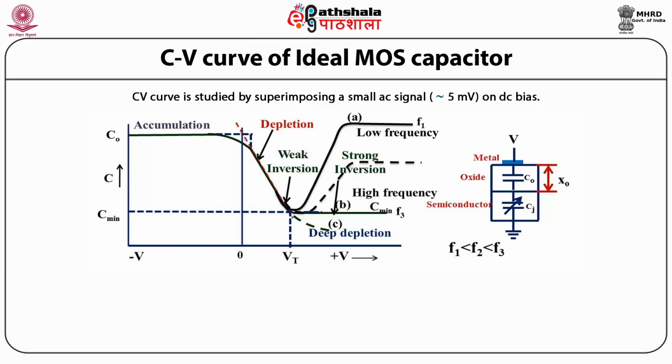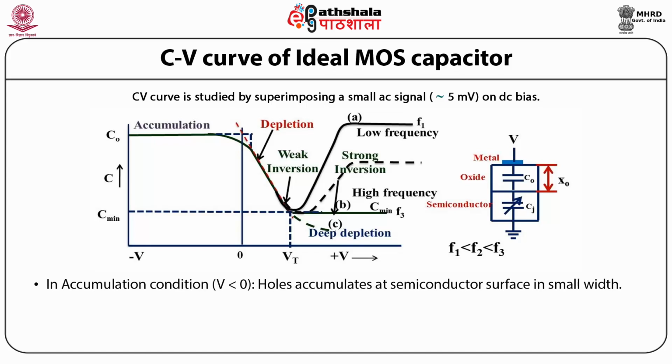That is, on the right hand side, we can consider the whole MOS device as the series combination of the oxide capacitance C0 and the semiconductor capacitance Cj, which is variable. And it is evident from this figure that the thickness of the oxide layer is chi0.